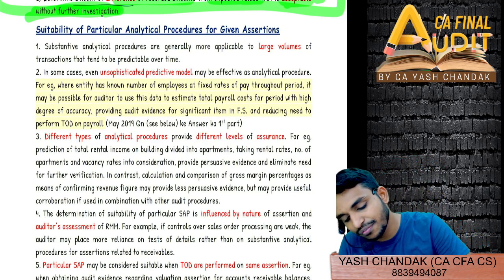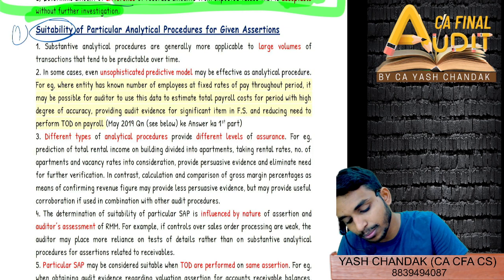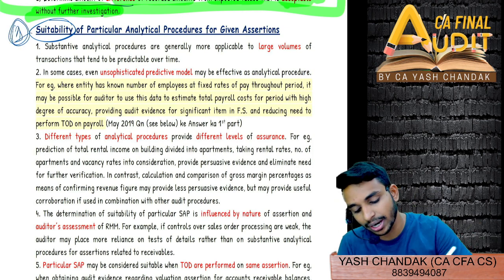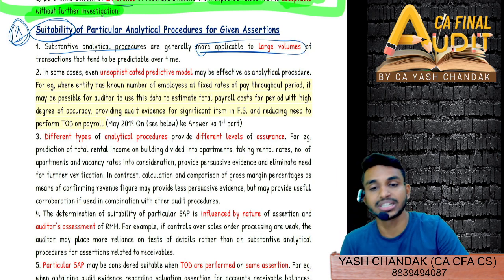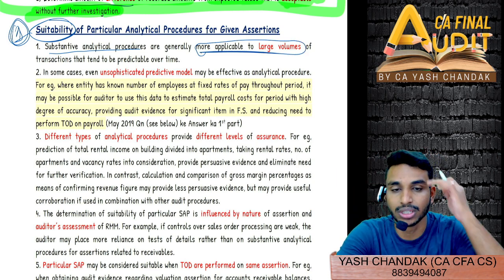Now, suitability-wise, if we go into the first point, then substantive analytical procedures are generally more applicable to large volumes of data, as rightly said by Sony, right?